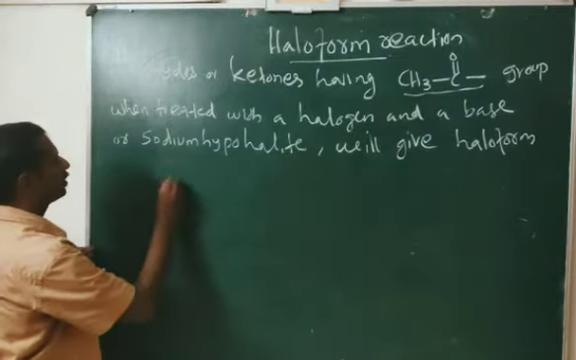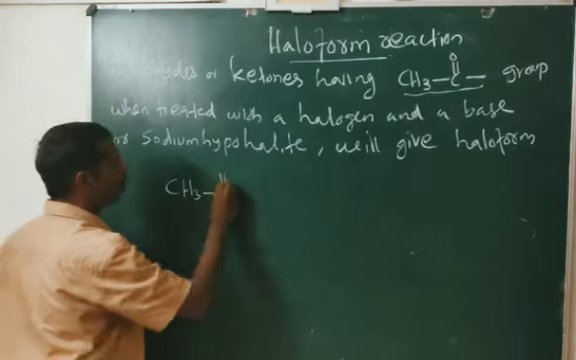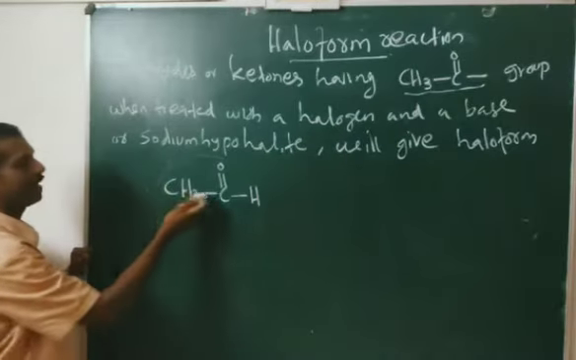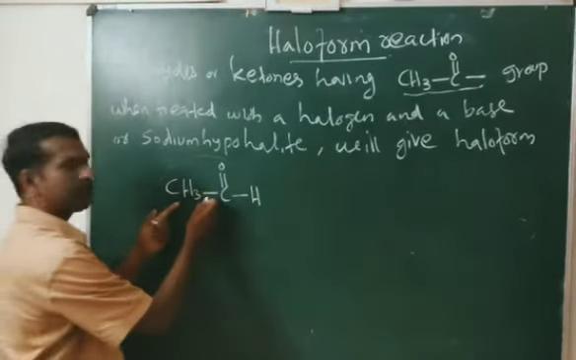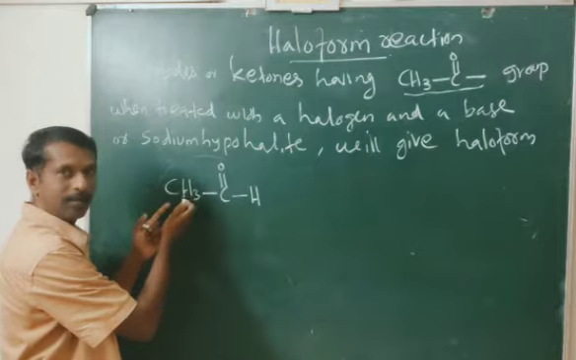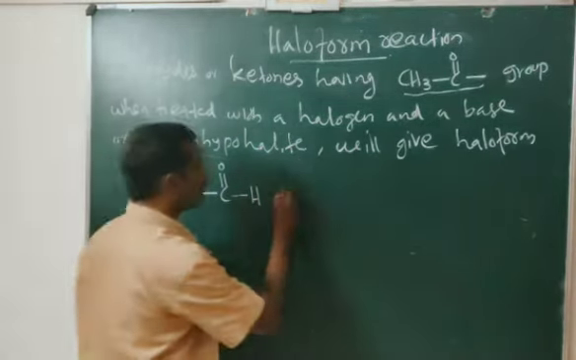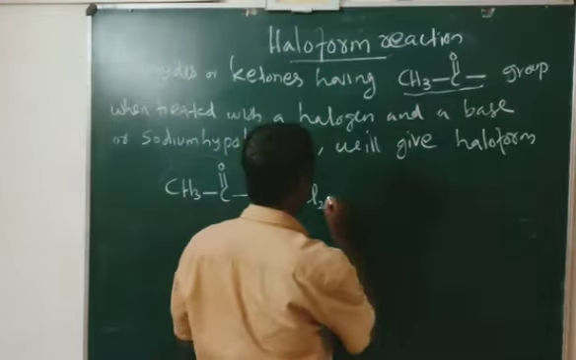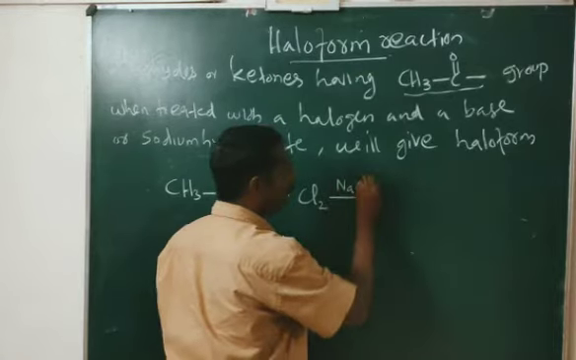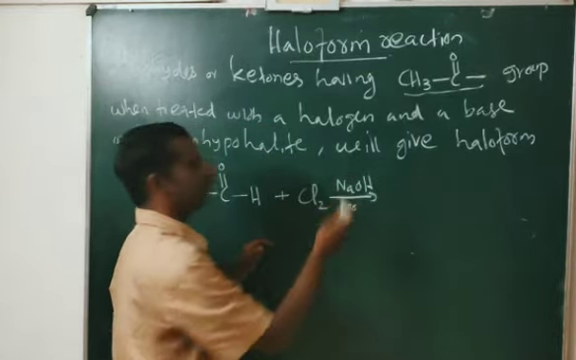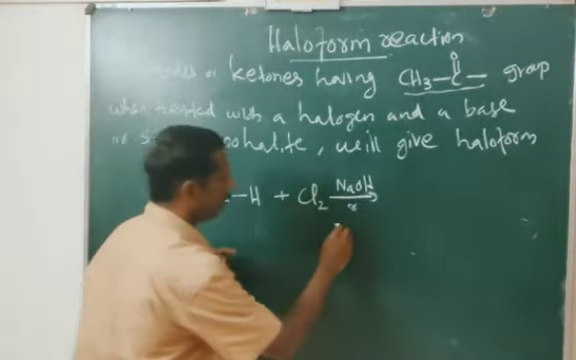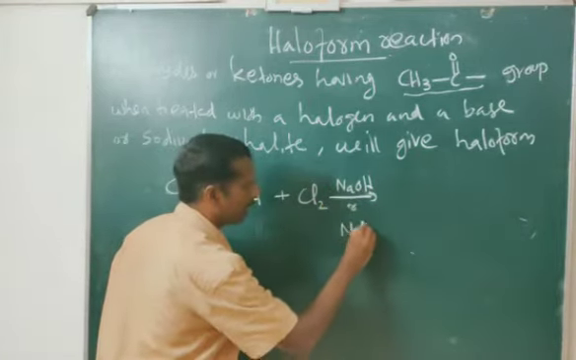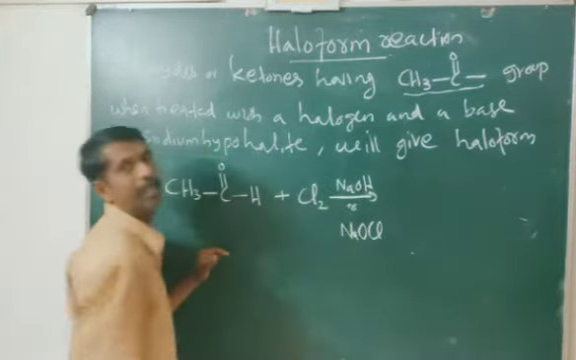Let us take acetaldehyde, CH3, C double bond O, H. This acetaldehyde contains a CH3CO group. So this type of aldehyde or ketone containing a CH3CO group, when treated with a halogen, example Cl2, in the presence of a base, example NaOH, or instead of halogen and a base, you can use sodium hypohalite.